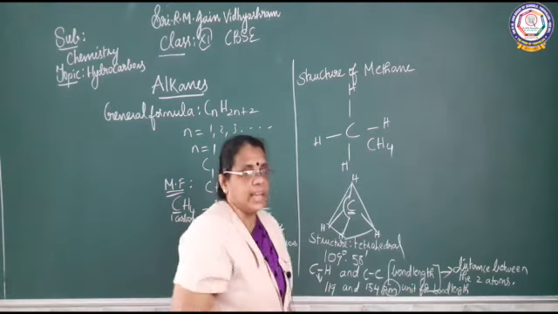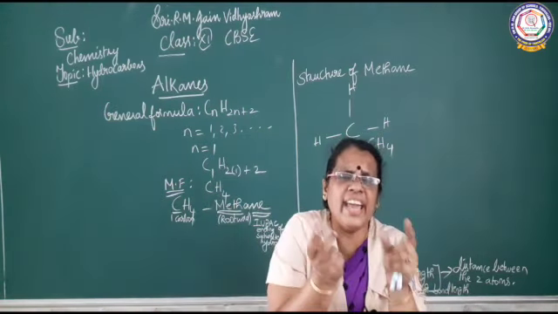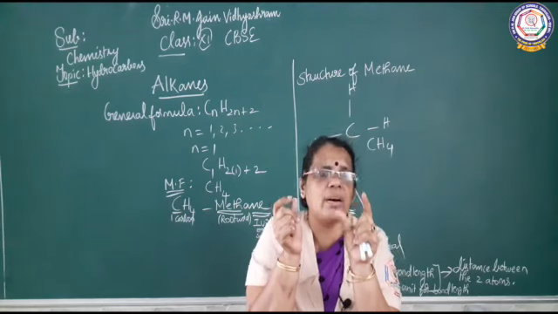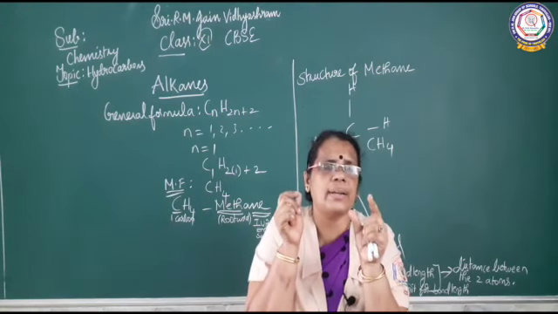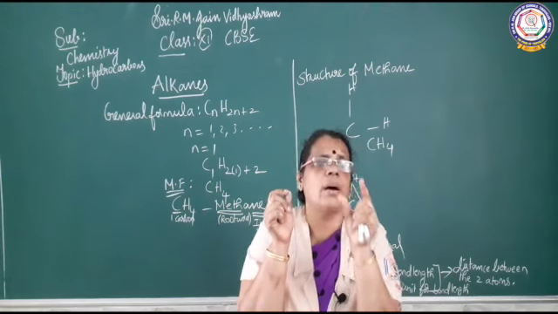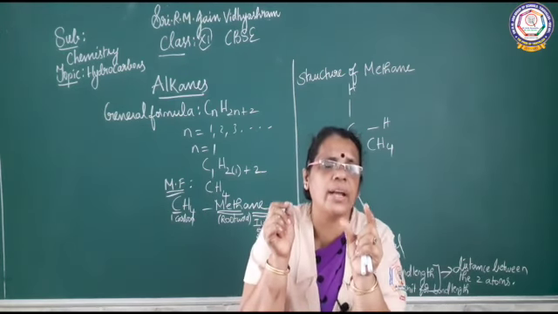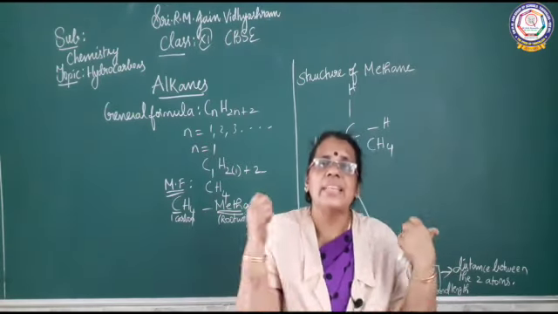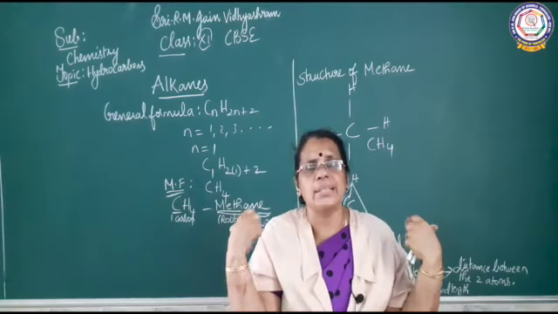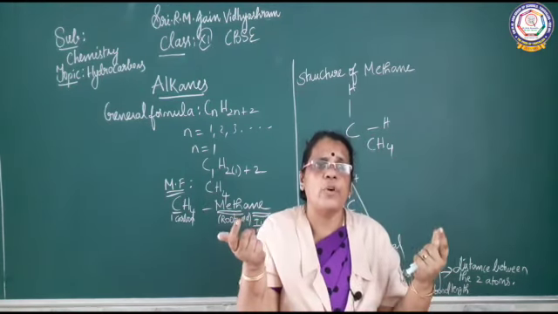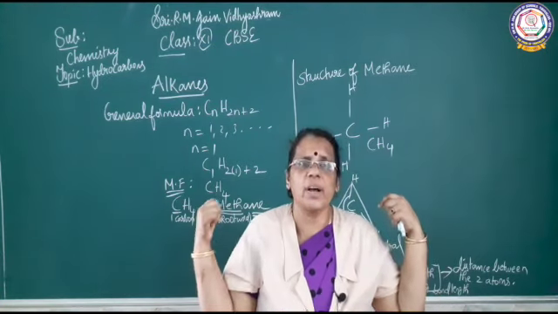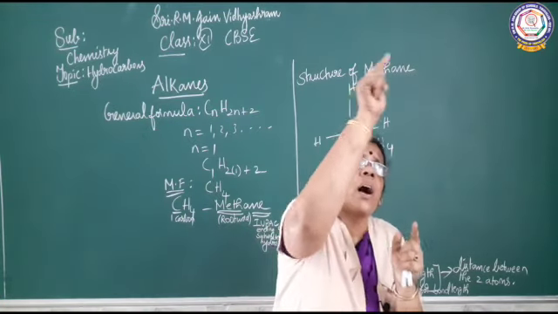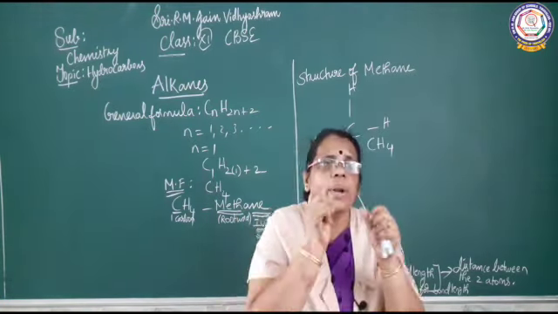What is bond length actually? The actual distance between the two atoms, we call it bond length, or atomic radius. So the structure of methane is tetrahedral, with carbon in the center and all four corners occupied by four hydrogen atoms.